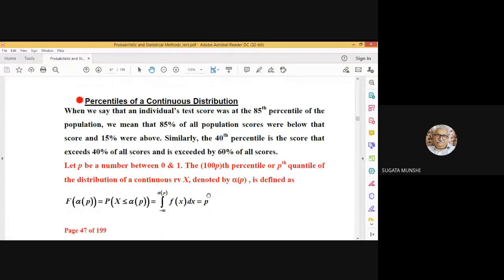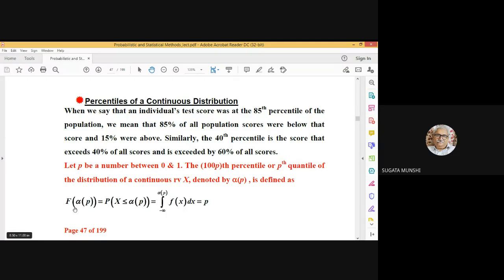All right. Let p be a number between 0 and 1. So the 100p-th percentile or p-th quantile, same meaning, a different way of expressing the same thing, of a cumulative distribution function of a continuous random variable, which we will represent by alpha with argument p, is defined in this way.